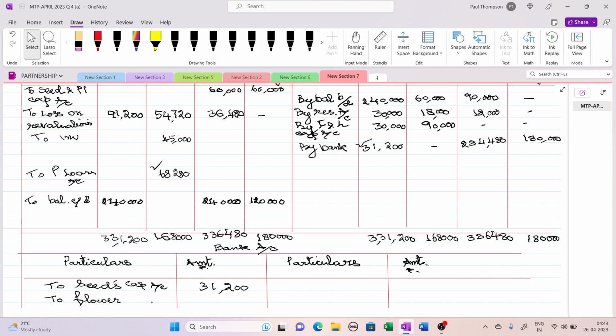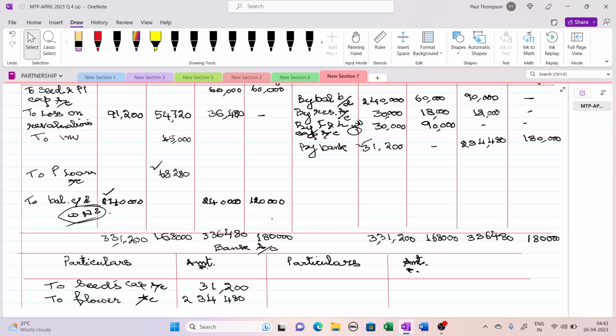Flower has to bring 2,34,480. We have already calculated that. When you write here the account, you can write the work note number reference. Work note number 2 or 3, whatever we have given, you can give here. At the same time, for goodwill, when we have written, here we write work note 1. Give the reference there. Okay, 2,34,480.